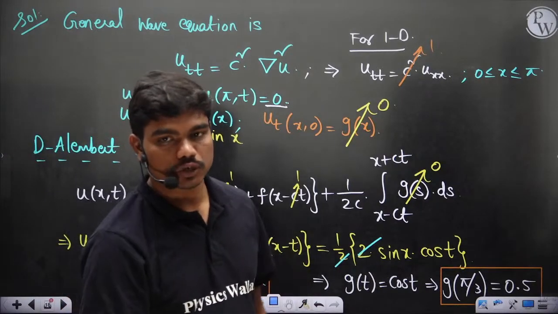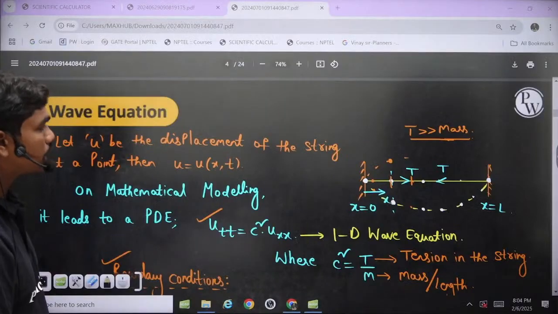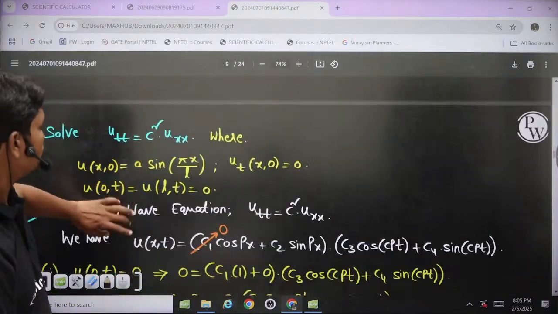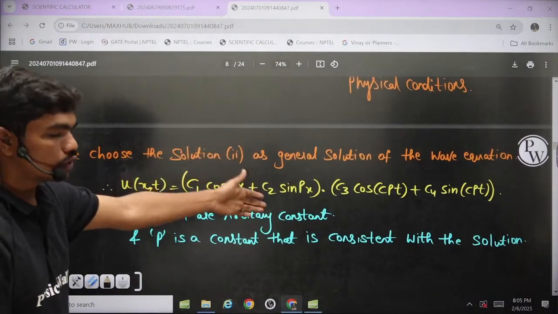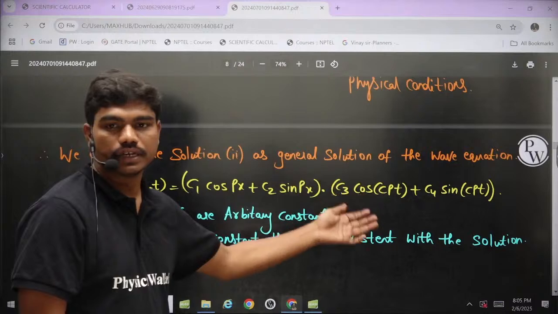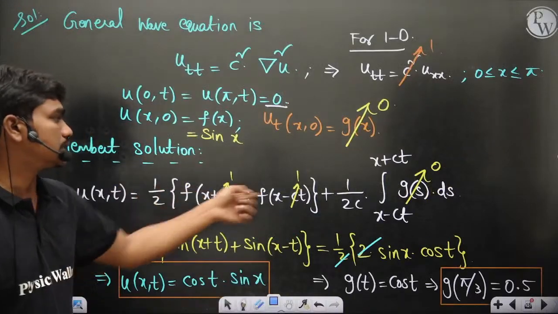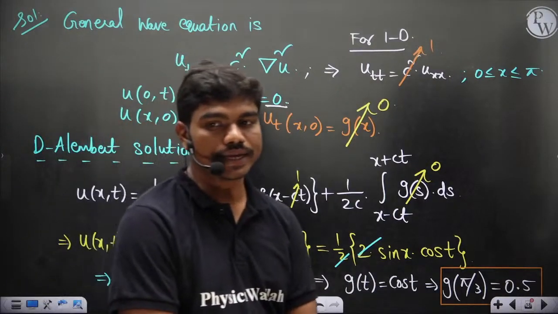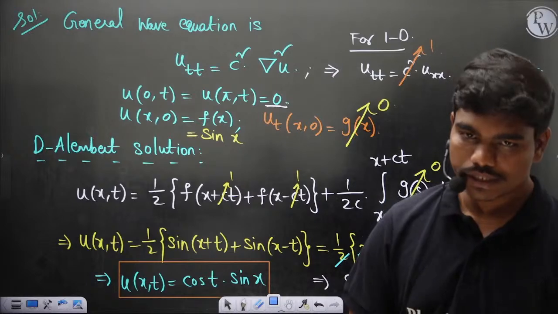This is called the D'Alembert solution, and this solution also comes from the method of characteristics, or you can apply the general solution, which is this one. In this solution, if you apply all the boundary conditions, you will end up with the D'Alembert solution. But the general form of the D'Alembert solution is this, whatever I have written. So please note this point, I know many of you might not be aware of this.